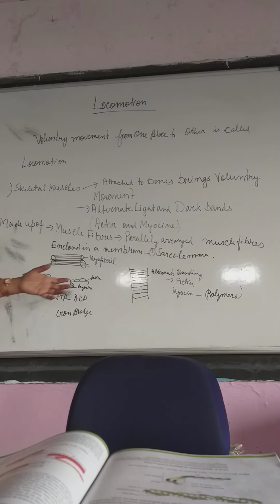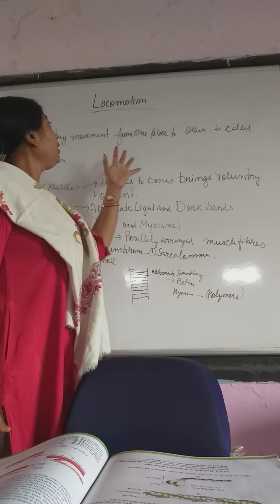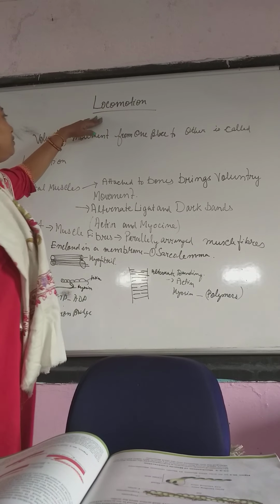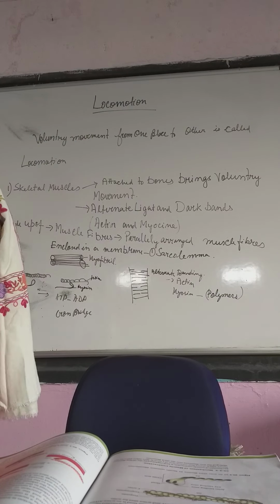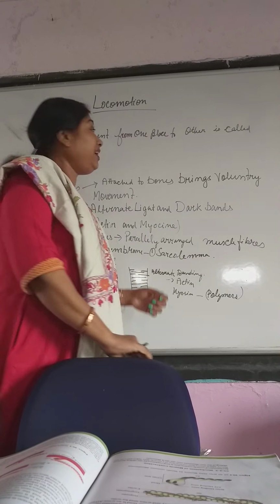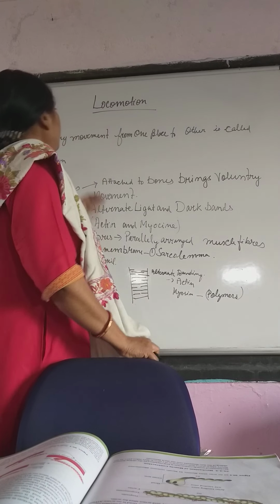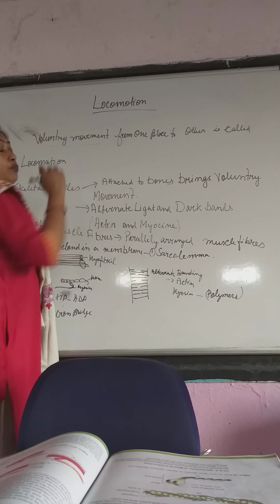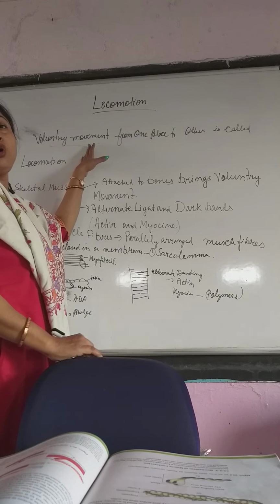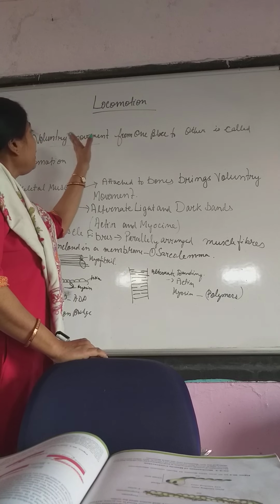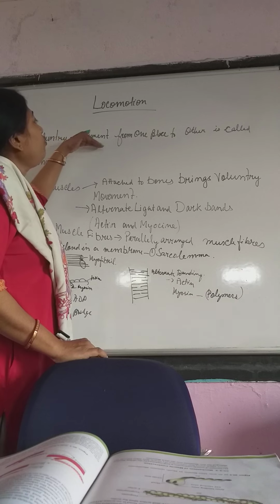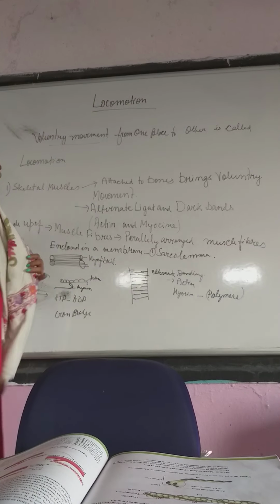Good morning. Here we are again with a new chapter, that is locomotion. Okay, so we are dealing with locomotion. Now here, what is locomotion? In a common word, locomotion means movement. But here locomotion is restricted to voluntary movement. What is voluntary movement? Movement that is at your will. If you wish to move, then only this voluntary movement would be there. So that means voluntary movement from one place to another is called locomotion.